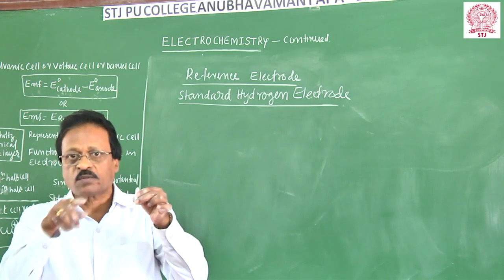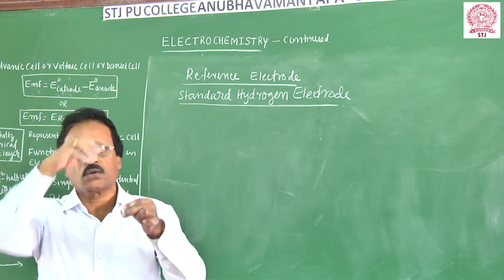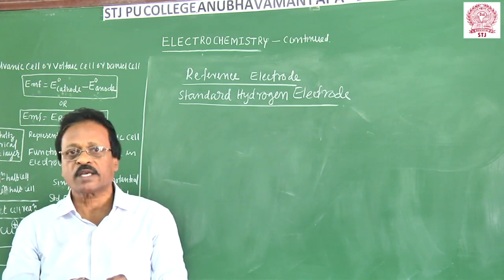Connected with a salt bridge, and a copper wire. I will measure the EMF of the cell. Look at this. We know the EMF of the cell. We know this potential. The unknown potential can be calculated.